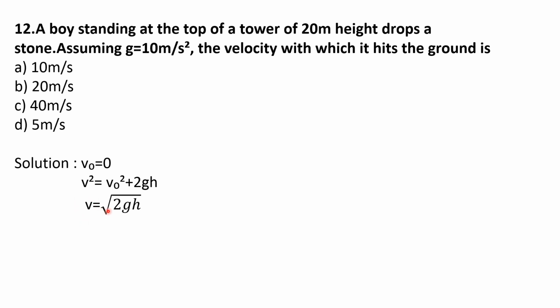Here you need to find the final velocity V. While substituting the values, square root of 2 into g value that is 10 and h value that is 20, the height of the tower. While simplifying you get the final velocity as 20 meter per second. So the answer is option B, 20 meter per second.